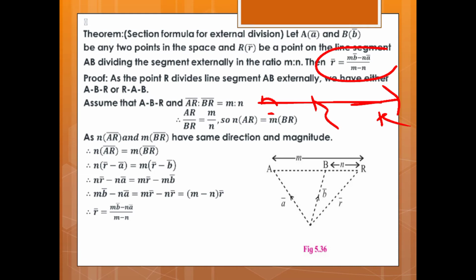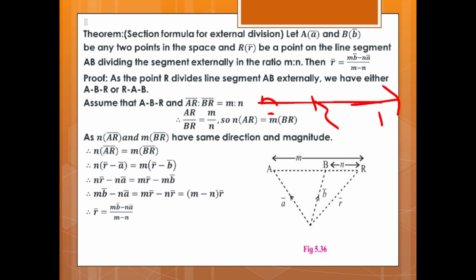Proof: as R divides the line segment AB externally, we have either A-B-R or R-A-B. Assume A-B-R, and the ratio of AR and BR is given as m is to n. Therefore, AR upon BR is equal to m upon n. So, n AR is equal to m BR. As n AR vector and m BR vector have the same direction and magnitude, therefore n AR vector is equal to m BR vector.